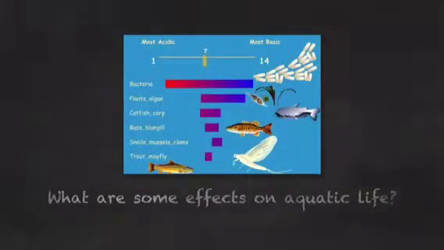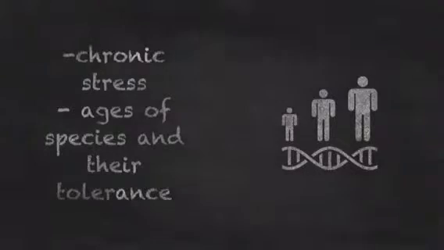What are some effects on the aquatic life? Acid rain drops the pH levels of the water and the aluminum levels increase. This causes aquatic life like fish to gain chronic stress. This then causes the animal's body weight to lower, making the animal less likely to compete for food or shelter.